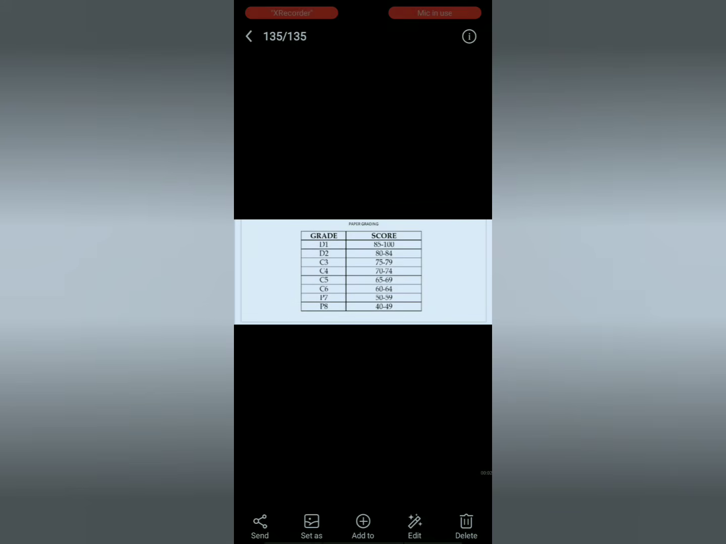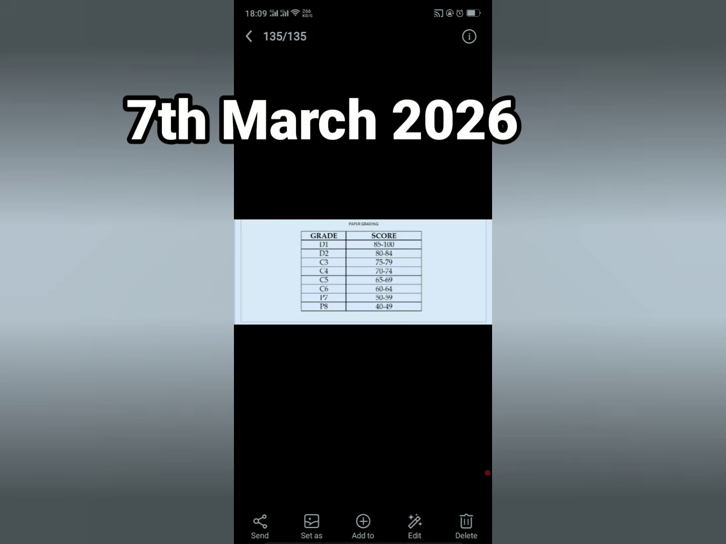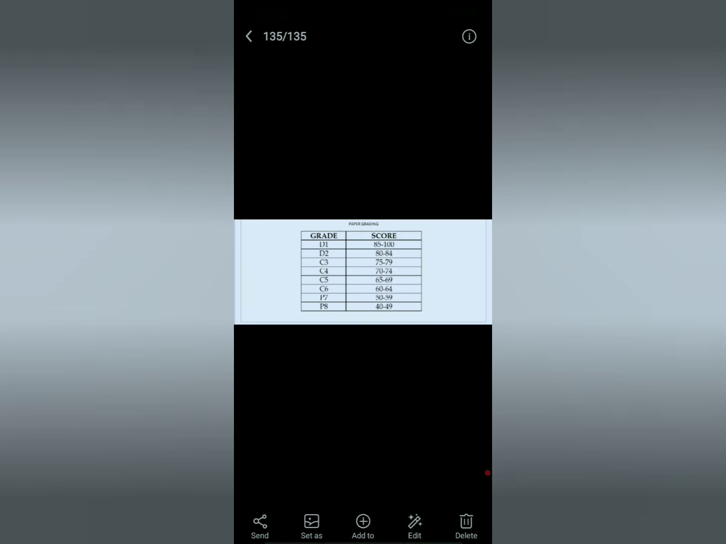Let me take some time and pass through the UACE 2025-2026 grading system, because the exams will be released on 7th March 2026. So from 85 to 100, you scored a D1 in any paper except the practicals. From 80 to 84, you have a D2. From 75 to 79, you have a credit 3.